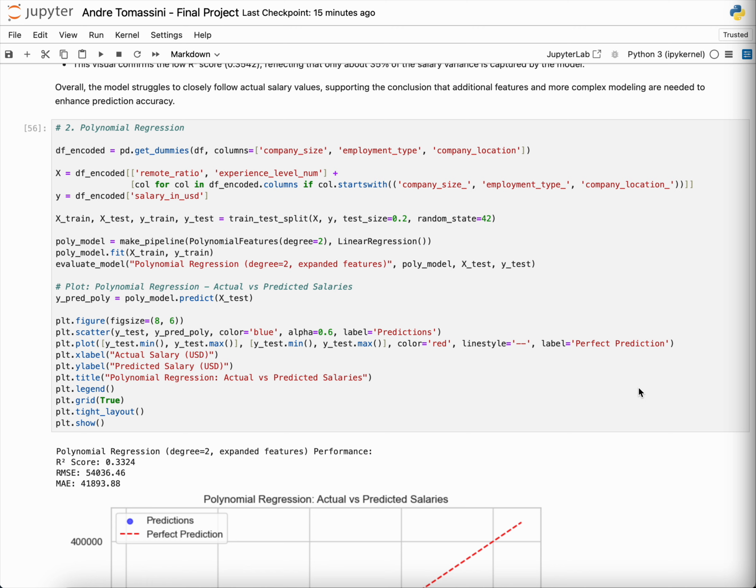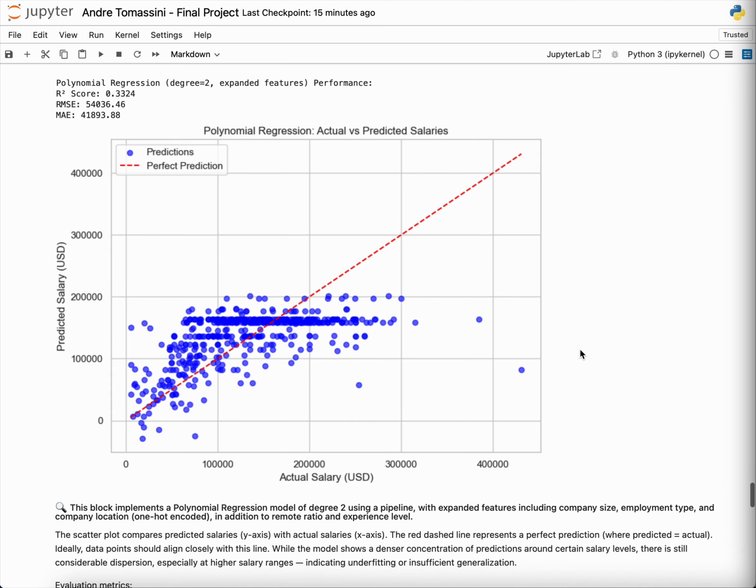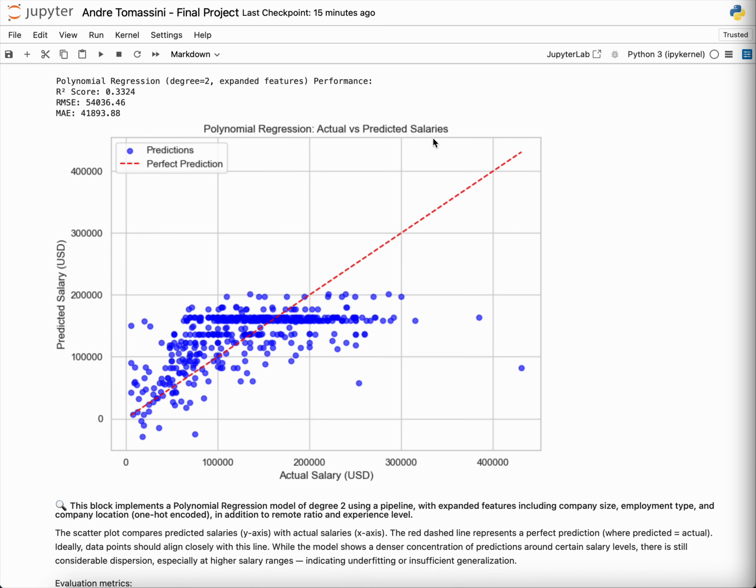And after that, as you can see over here on the predicted salaries, there's a red line. It shows that we now have more dots. The salary values are kind of nearer and trying to follow this perfect prediction, but it still is not that good. As we said, it was like 33% explanation of how all these factors can predict the salary in the future.